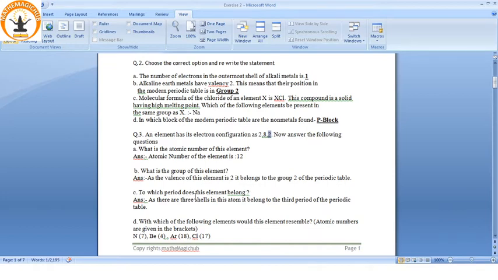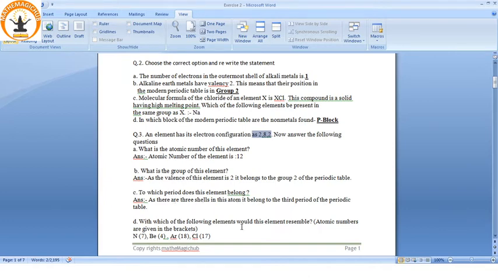To which period does this element belong? See, the period is the number of shells the element has. So here there are 3 shells, 2, 8 and 2, K, L and M. So this will belong to the third period of the periodic table. As there are 3 shells in this atom, it belongs to the third period.